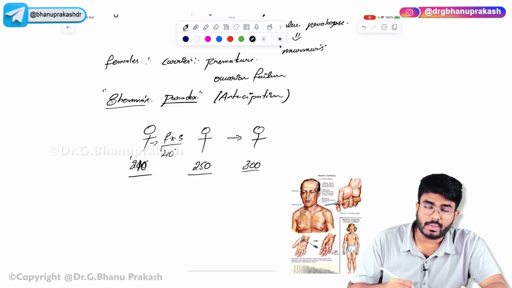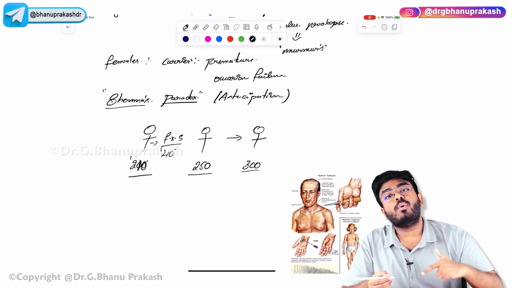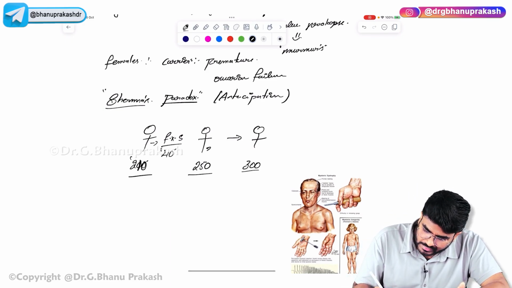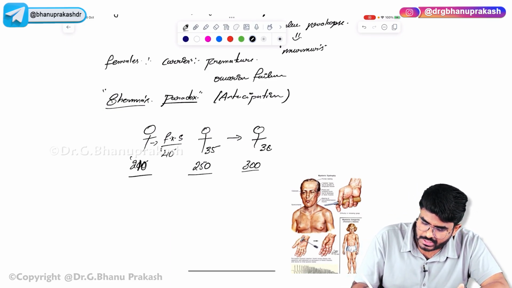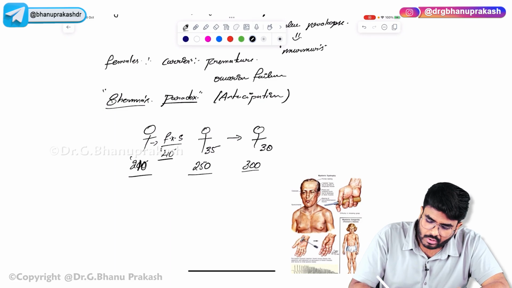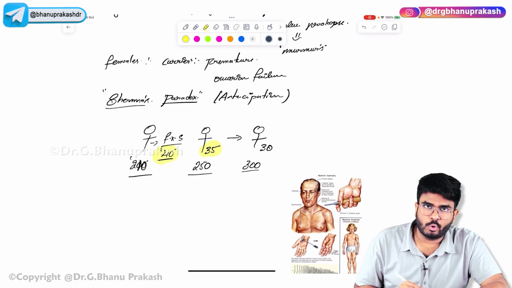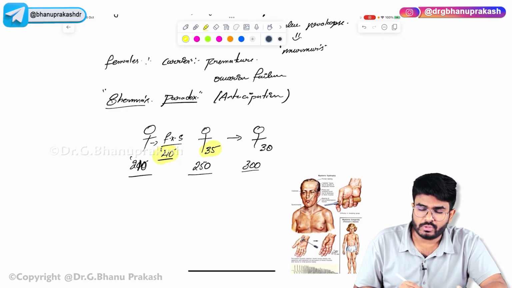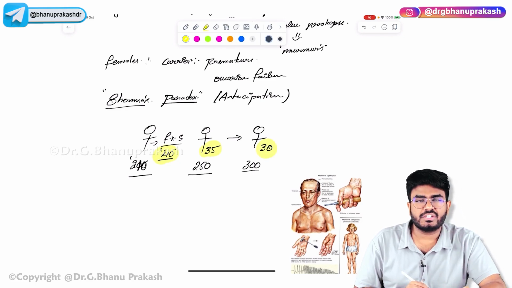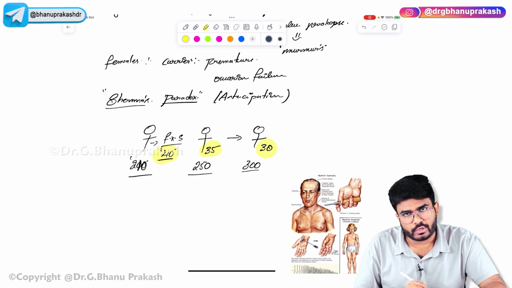With every subsequent generation, the number of repeats increases. The more repeats, the earlier the disease is going to manifest. So if the father manifested the disease by 40 years, you will get it by 35 years. More repeats, earlier manifestation.